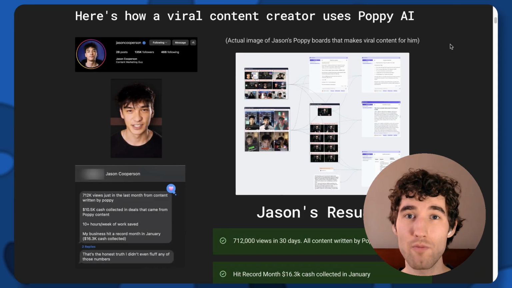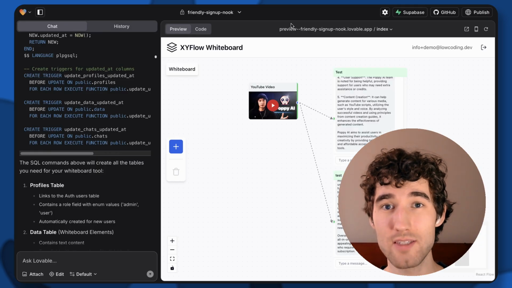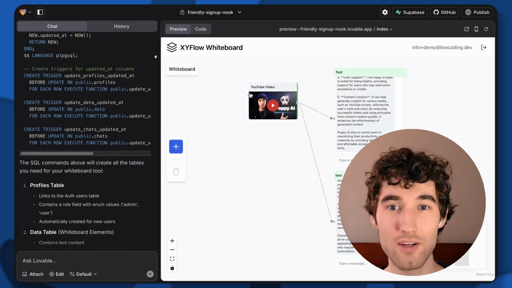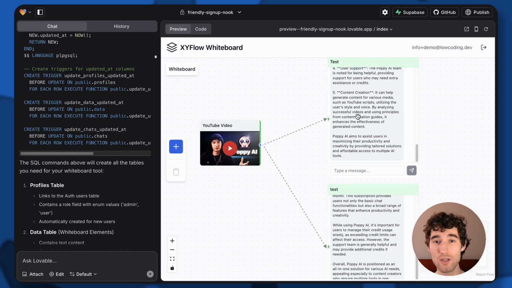I built a clone of PopAI that generates 100k MRR every month with the simple stack Lovable, Supabase and n8n in just 3 hours. Here you can add your video, chat with your data, generate new content, and just steal ideas from your competitors or generate new ideas from your videos without any problems.